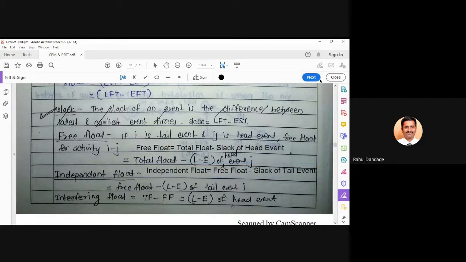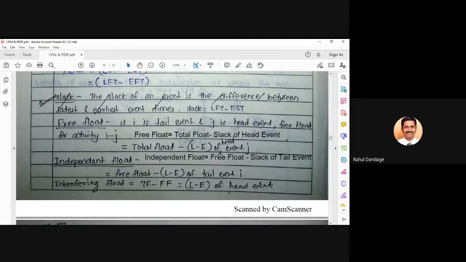So have you written this? Total float, free float, independent float. Have you written? Yes. Okay. And then move to the last, interfering float. This interfering float is nothing but what? Total float minus free float. Interfering float is equal to total float minus free float.